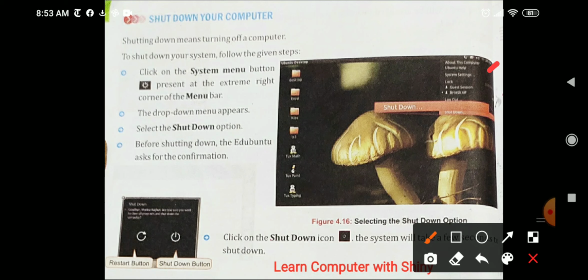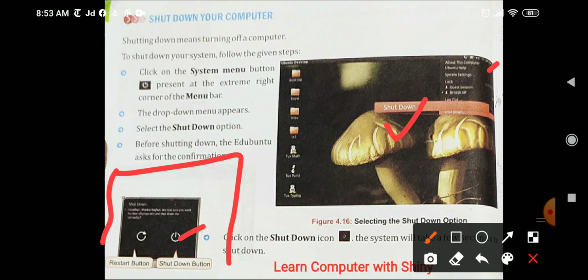At last there is the shutdown option, just click on it and then you will have this screen. Just click on the shutdown button and your computer will shut down slowly.